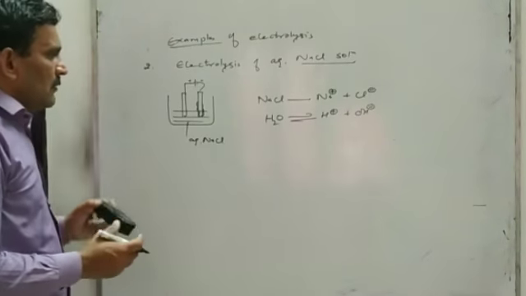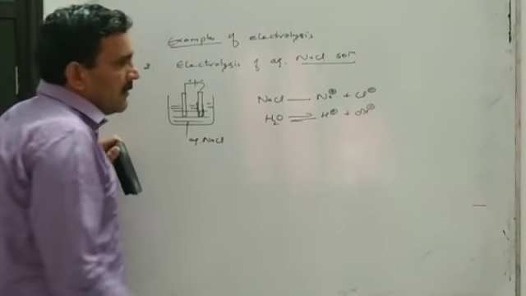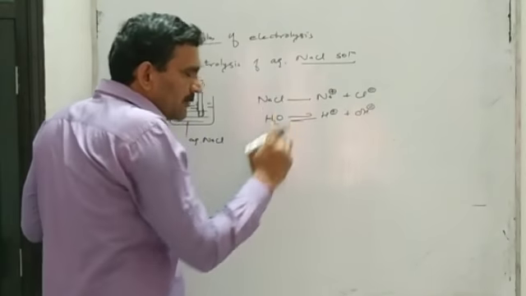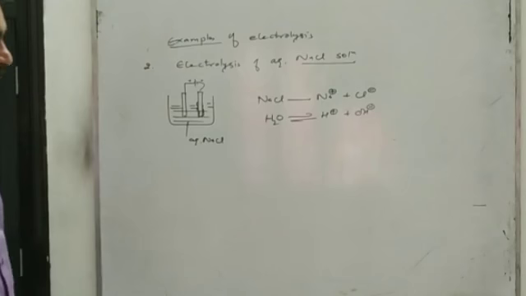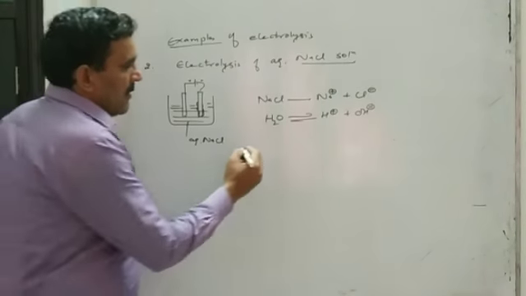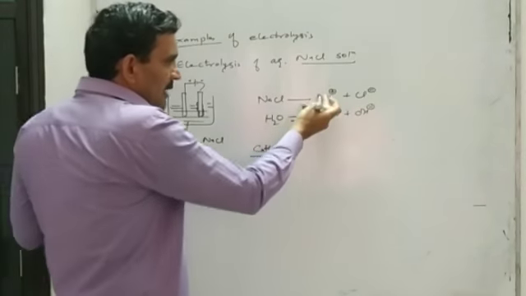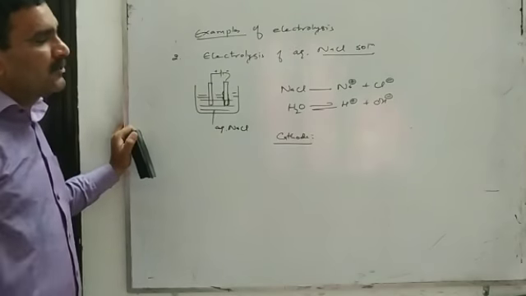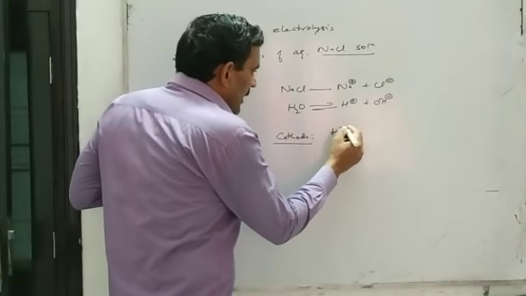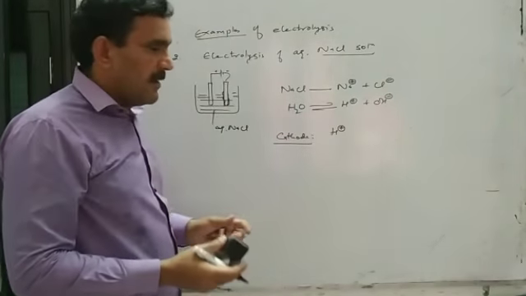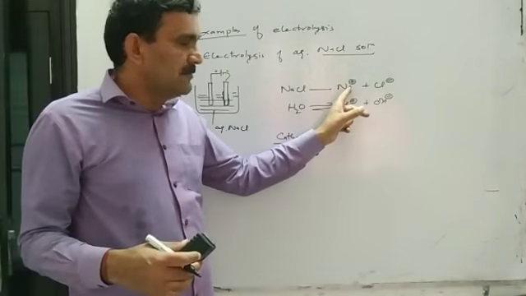So now when you pass electricity through aqueous solution of NaCl, cations will migrate toward the cathode and anions will migrate toward the anode, and due to that electricity will pass. But now you see the sodium ion and H positive ion both will reach the cathode. But we know hydrogen ion, H positive ion, has more tendency to take electron as compared to sodium ion.